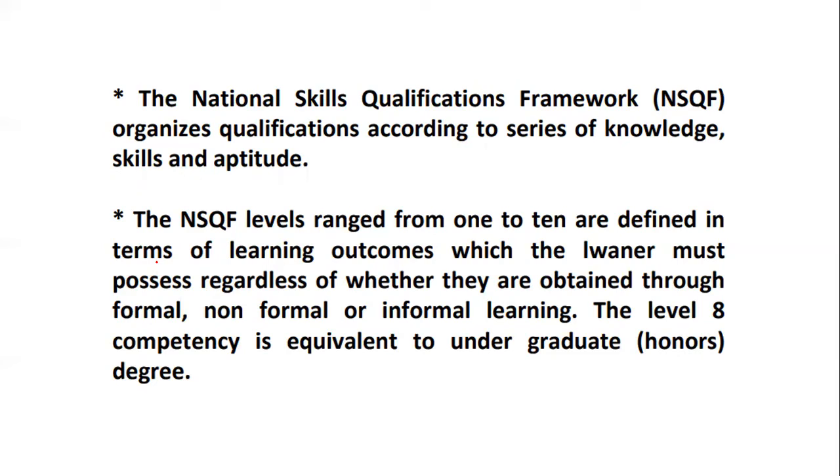So it is organizing the qualification based on knowledge, skills, and aptitude. There are various levels from 1 to 10 which are defined in terms of learning outcomes. So the one which possesses, regardless of whether it was obtained formally, non-formally, or informally, the level 8 competency is equivalent to that of an undergraduate honors degree. So you have to keep this in mind, that level 8 talks about what? The undergraduate honors degree. And how does honors degree differ from bachelor? That also I have told you very well.